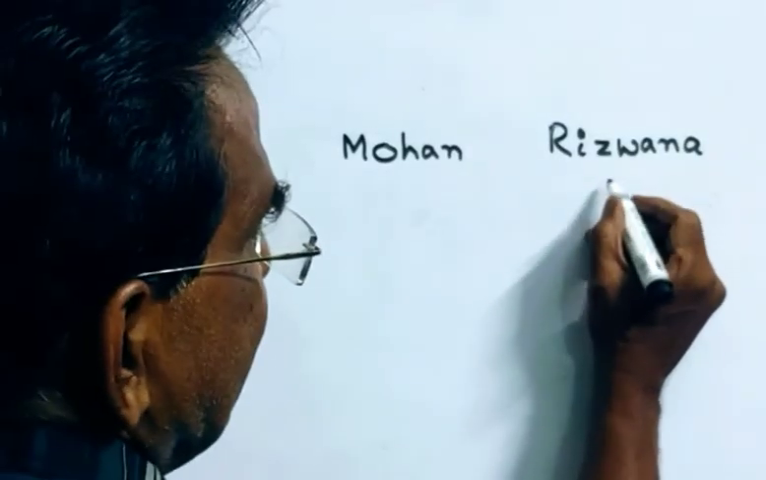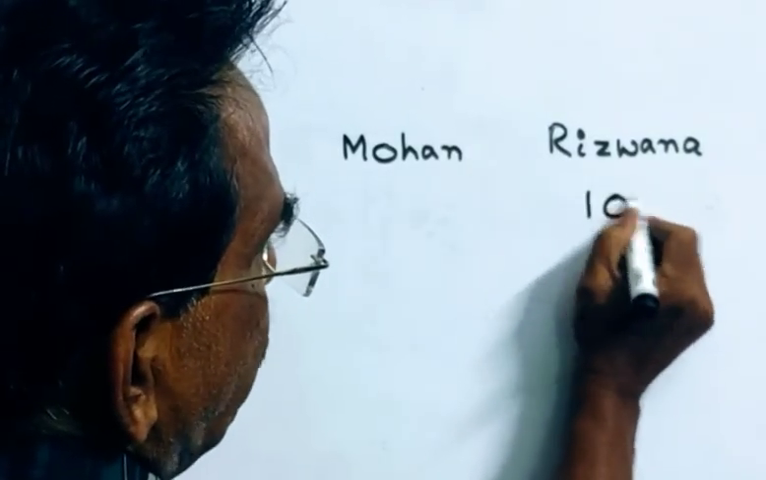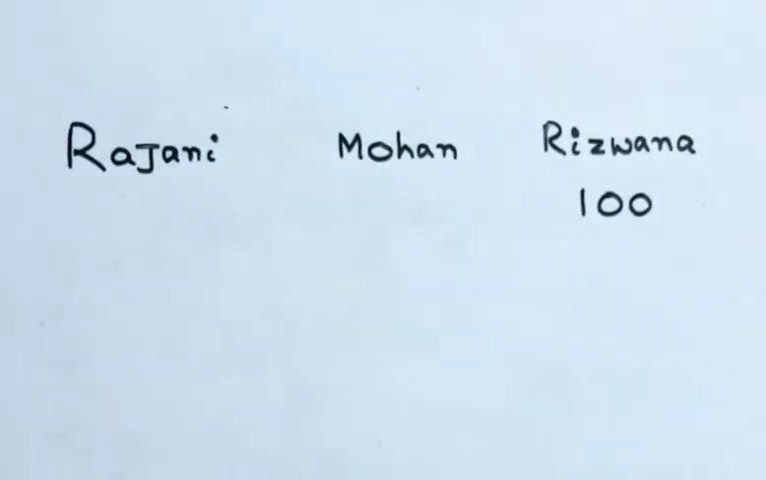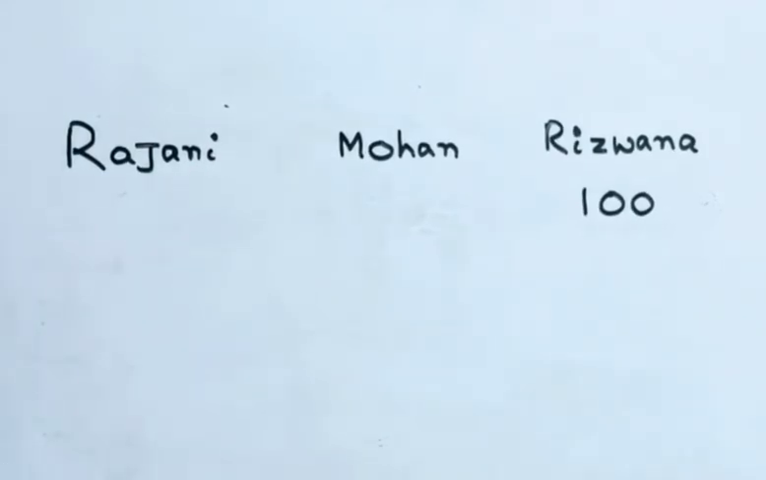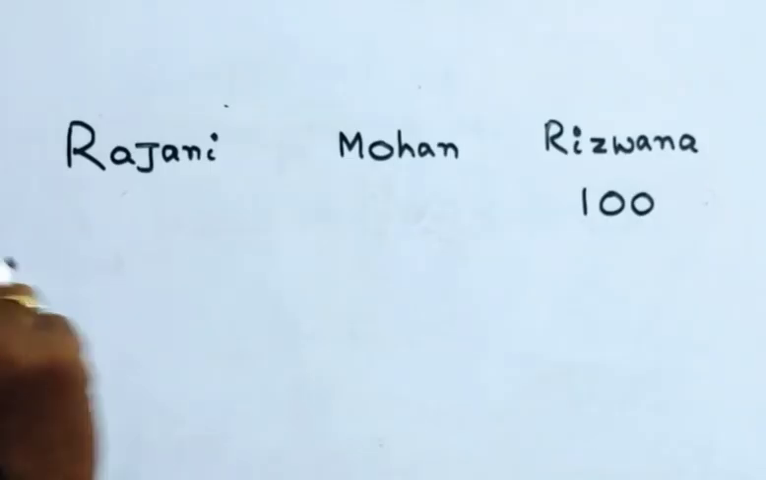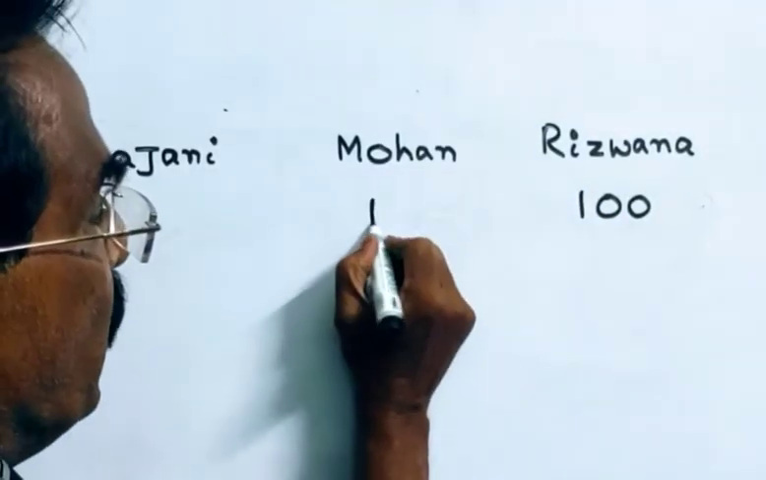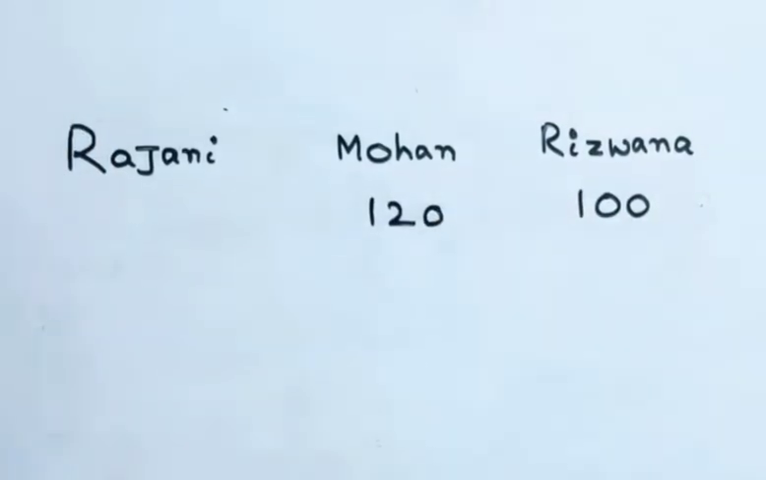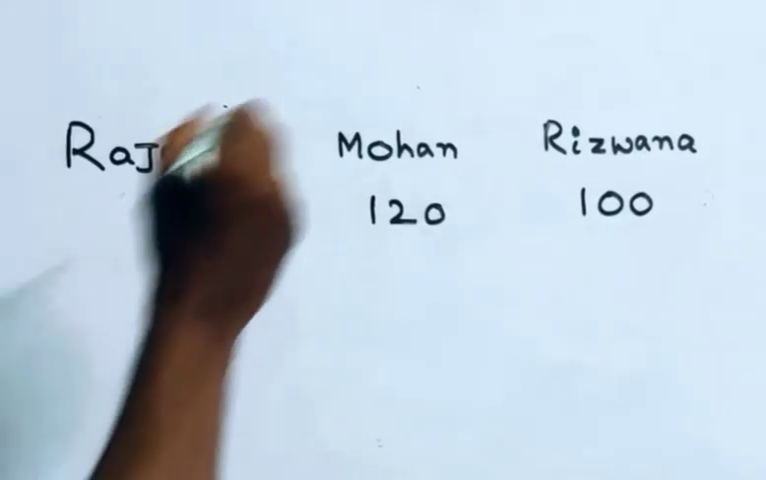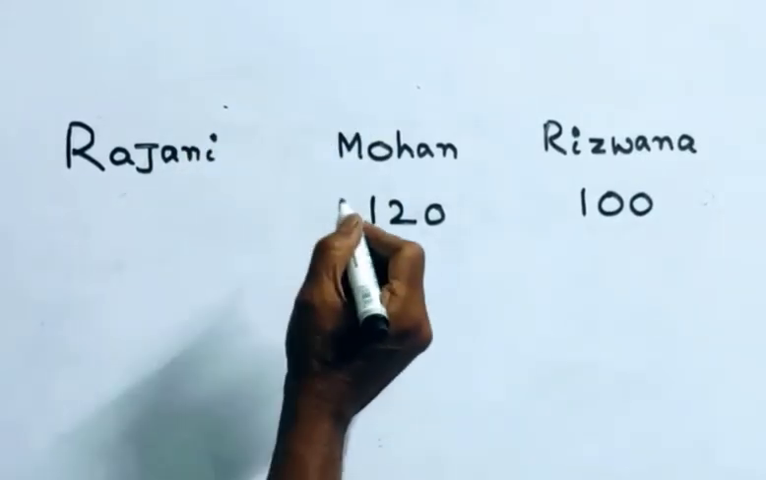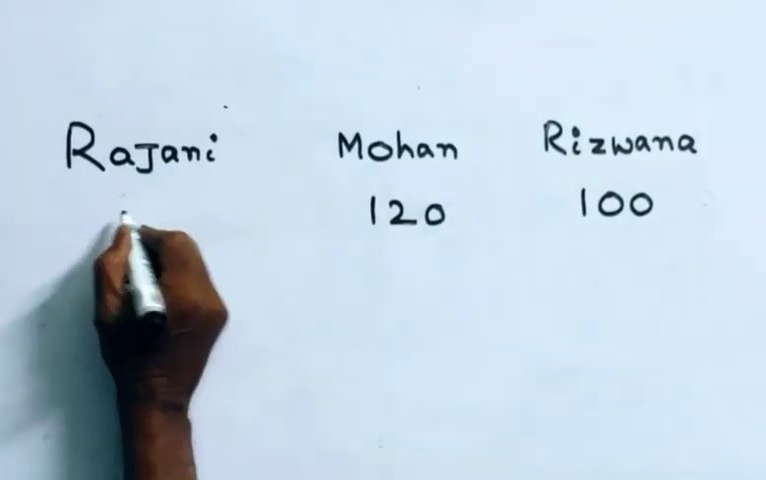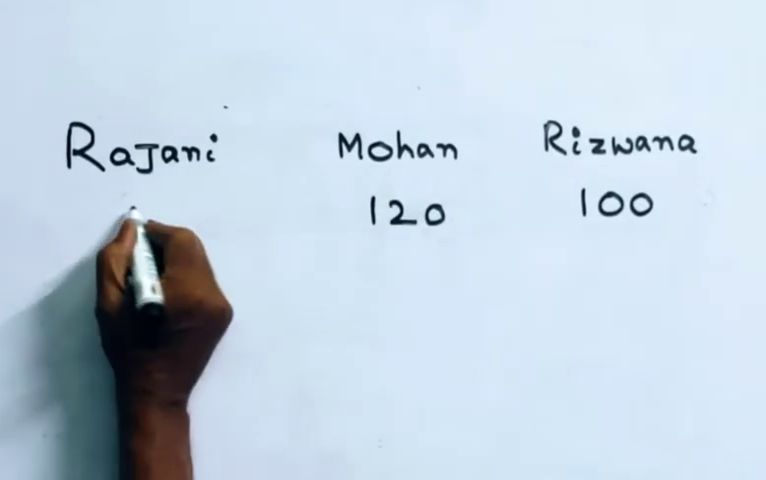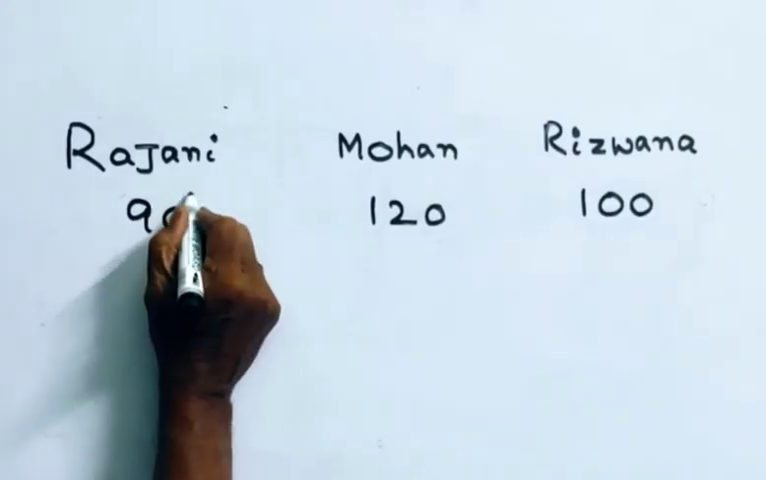Friends, say Rizwana can do 100 units of work per day. That is her efficiency. Mohan is 20% more efficient than Rizwana, so Mohan can do 120 units of work per day. Friends, Rajani is 25% less than Mohan. 25% of 120 means 30 units. So Rajani can do 120 minus 30, 90 units of work per day.